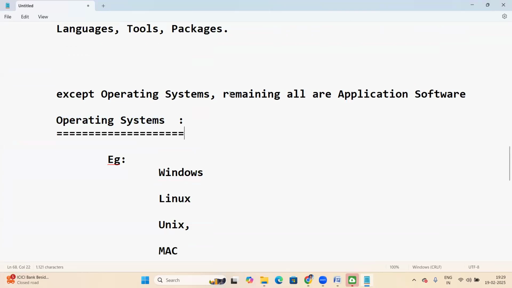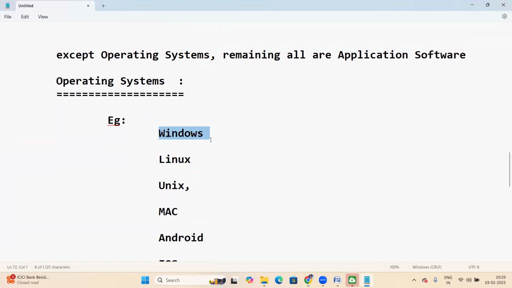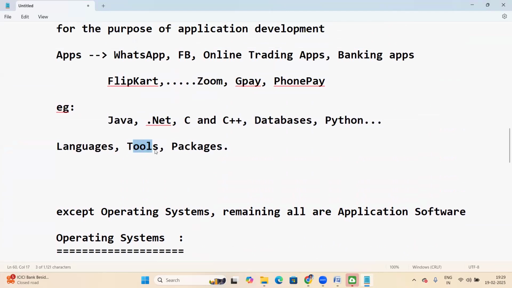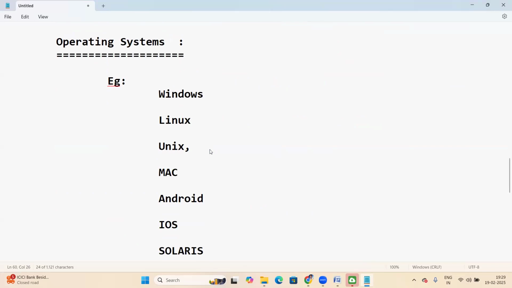Yes, OS and application software. That's it. Everything runs on top of the OS. Windows, Java, tools like AWS tools, DevOps tools, application building tools, testing tools, some languages, some packages, all are running on top of the OS.